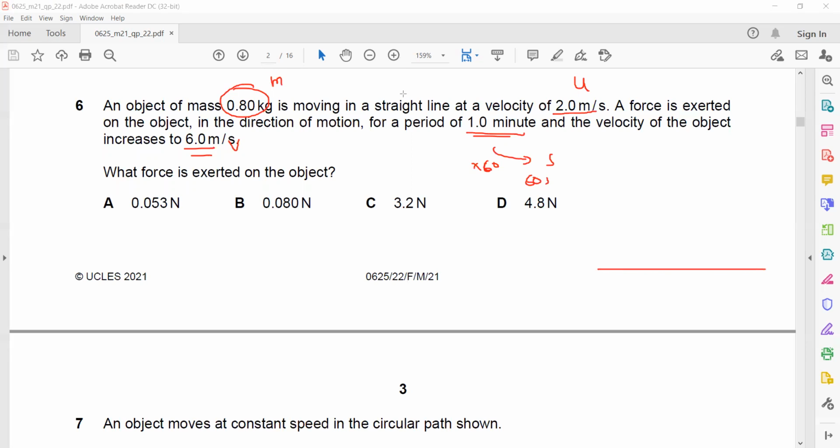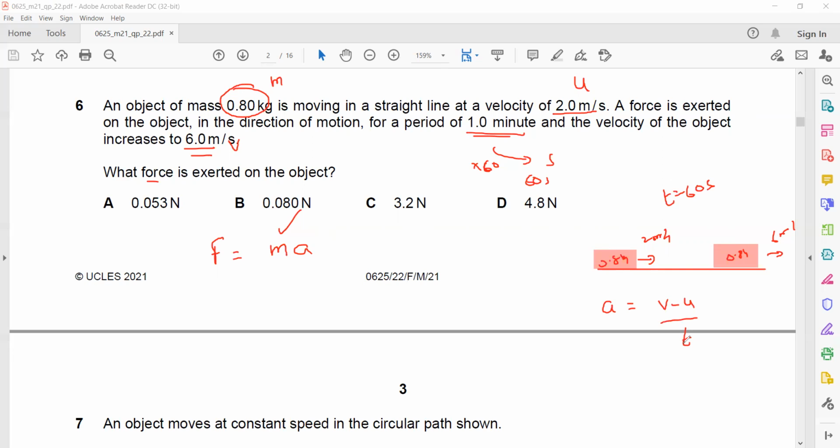We need the force. So how to get the force? We have the formula F is equals to ma. We have the mass, but we don't know the acceleration. So we can find the acceleration because we have all the things required for acceleration. Acceleration is change in the velocity divided by time. So final velocity is 6, initial is 2, and the time interval is 60. So it is 4 divided by 60. So 4 divided by 60, that's equal to 0.067.